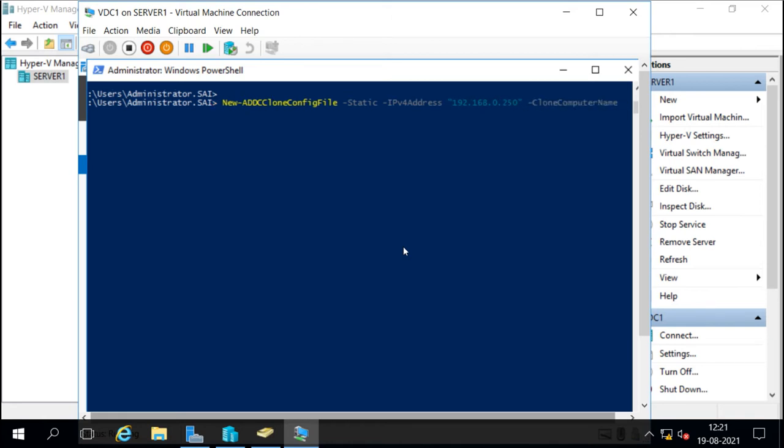Then we configure the clone computer name, the name we want to give the machine after cloning. So I want to give VDC2. Then we will mention the IP gateway.